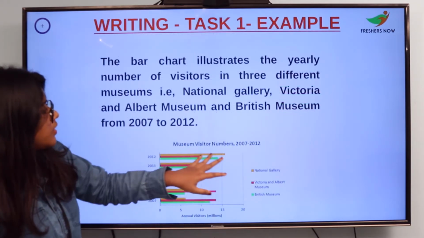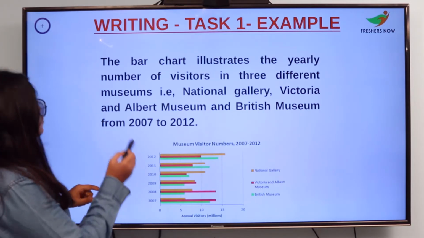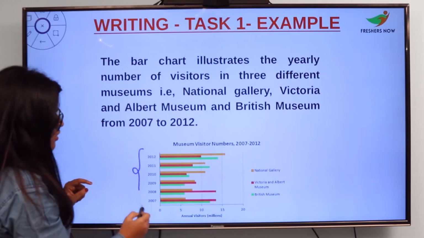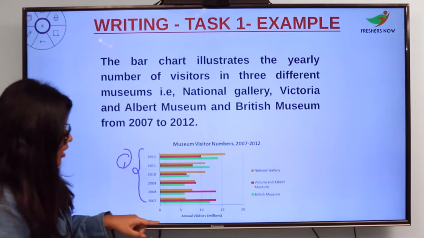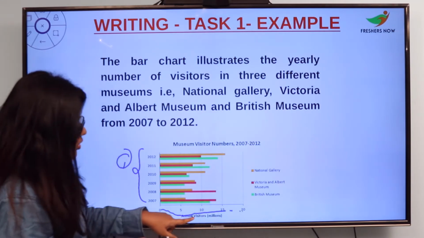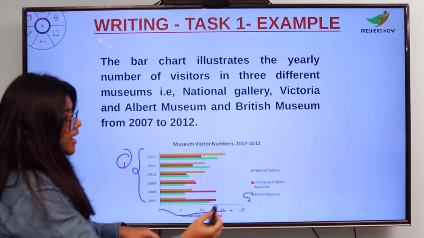As you have seen, the data given here is from 2007 to 2012. This is data number 1. Now this is annual visitors. This will be your data number 2.